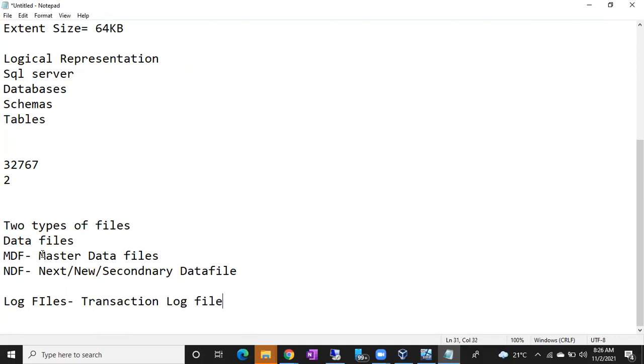So the extension for the primary data file would be .mdf only. Guys, tell me how many MDF files will be there for a single database? Only one, sir.